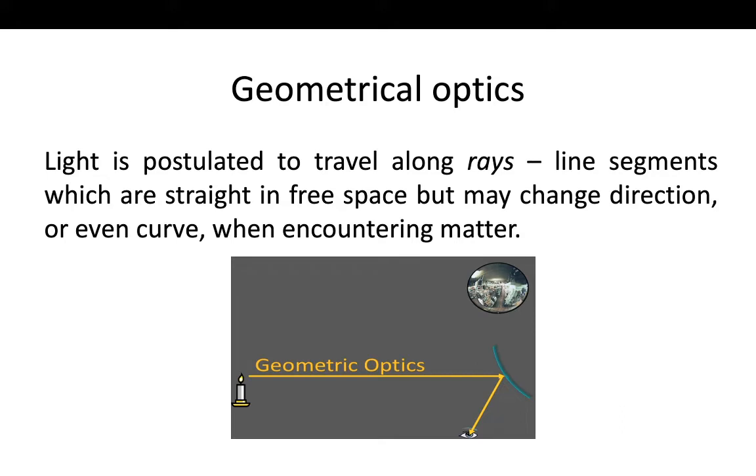And where do we use this type of optics? We use it in every type of mirror. You know, in our mountain areas, whenever we go on the highways, there are some round mirrors which help us to see the traffic coming from the other side of the road or the mountain.